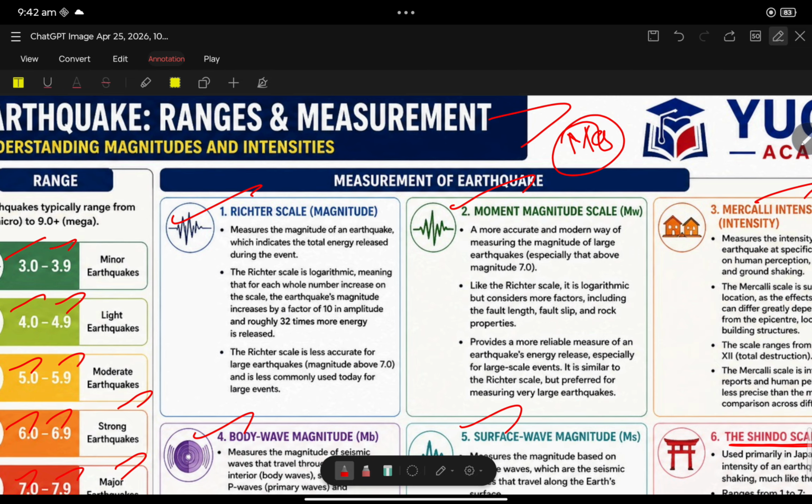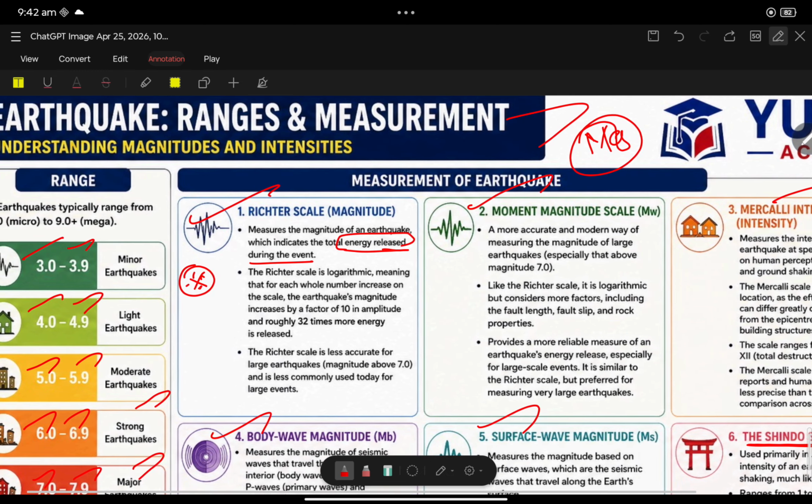What the Richter scale measures is called magnitude, the total energy released during the event. It is very precise. It says how much energy is released during the earthquake. The Richter scale is logarithmic, meaning that for each number it increases on the scale, the earthquake magnitude increases by a factor of 10 in amplitude, and roughly 32 times more energy is released.